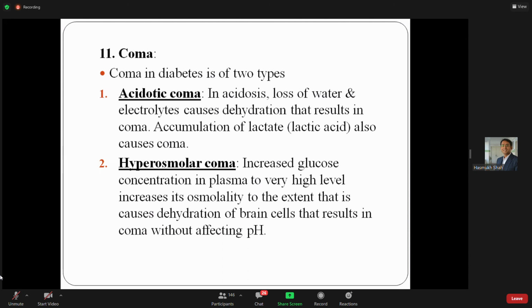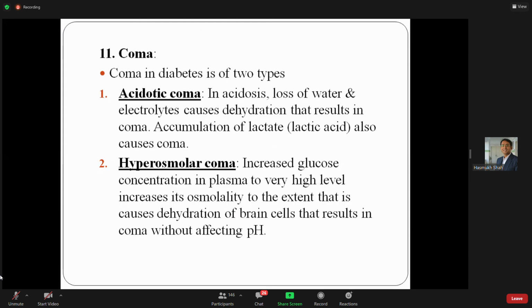Now, hyperosmolar coma. Increased glucose concentration in plasma to a very high level increases the osmolarity to the extent that it causes dehydration of the brain cells. That results in coma without affecting the pH. It develops mainly due to the increased glucose concentration. Your glucose is osmotically active, so hyperosmolarity develops due to the high glucose level.